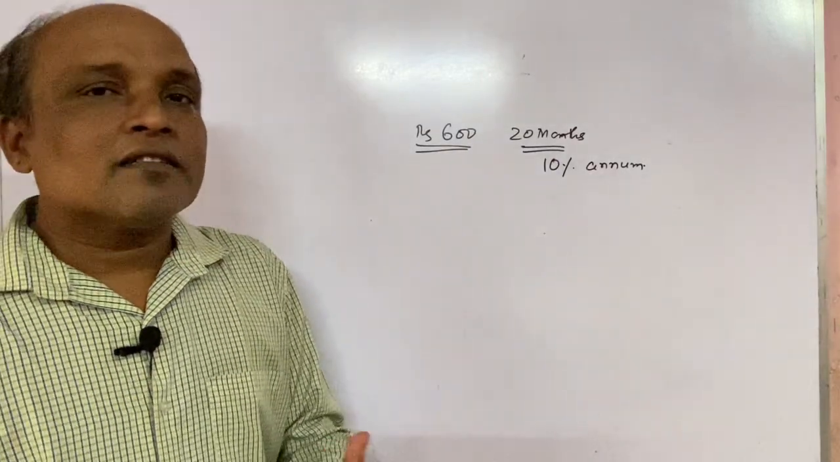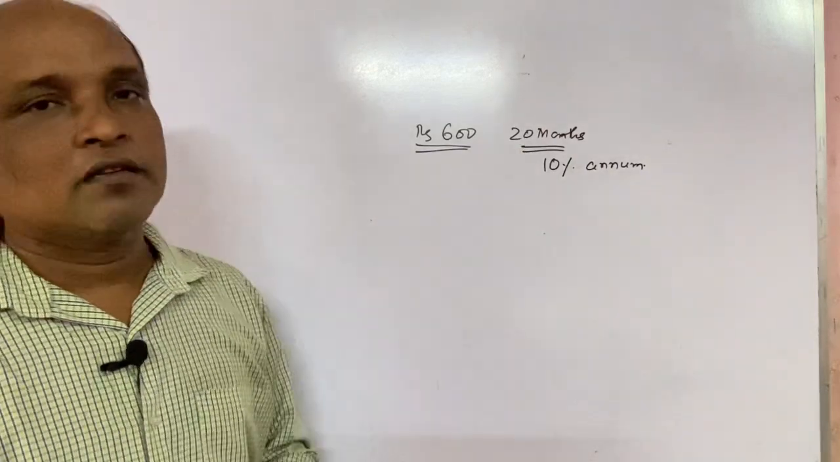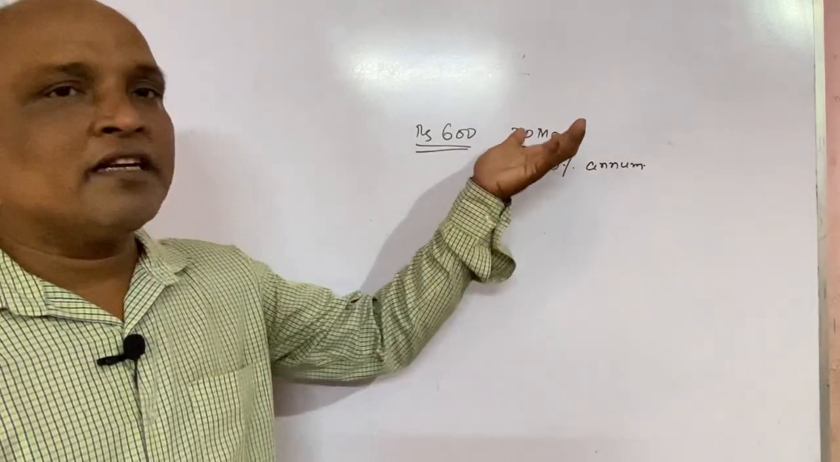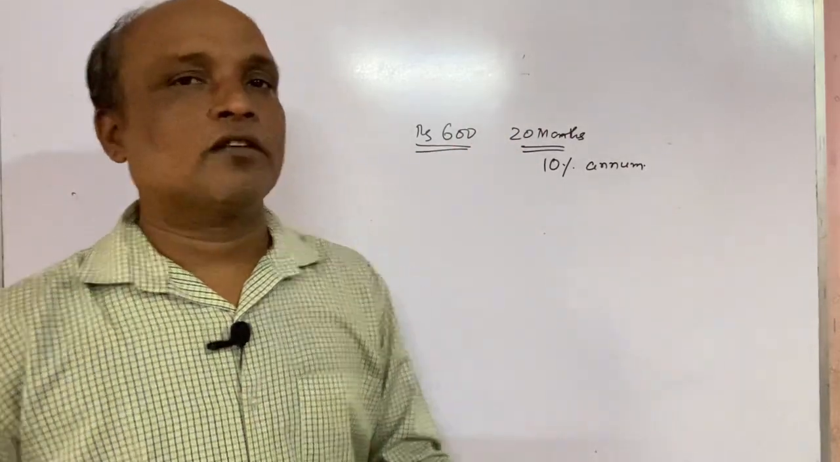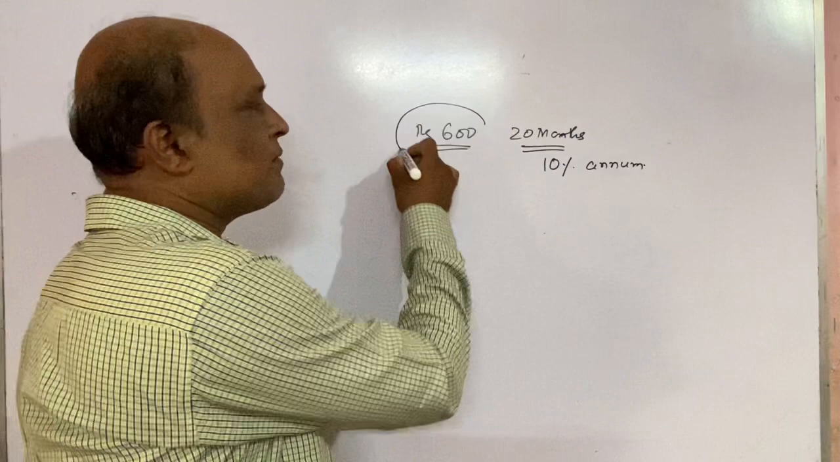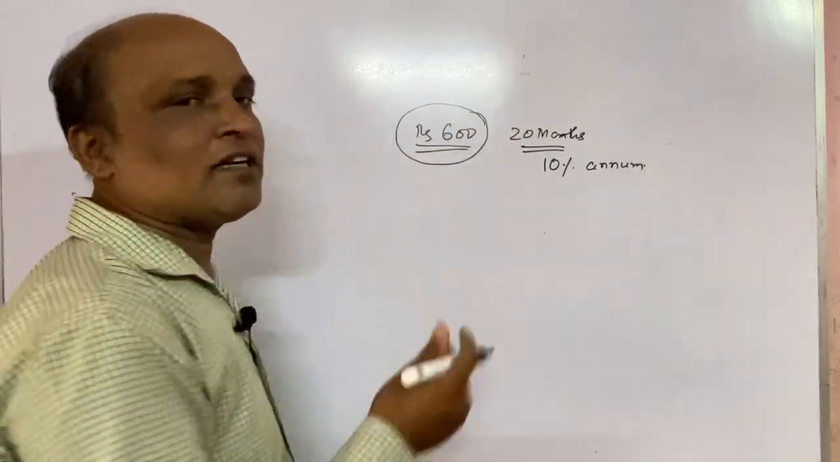Now he goes to the bank and asks how much money he has at the end of 20 months. Clear? So how do we find it actually? Here he is depositing 600 per month for how many months? 20. So first you write what is given.